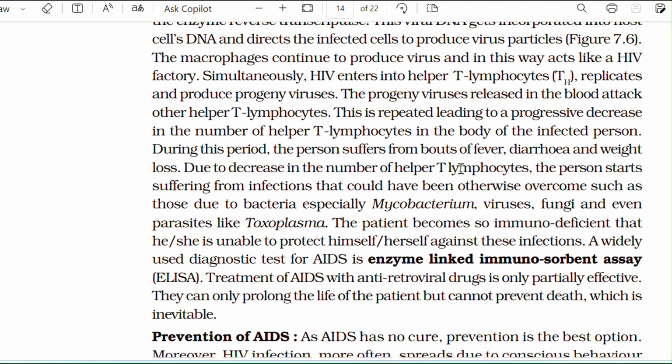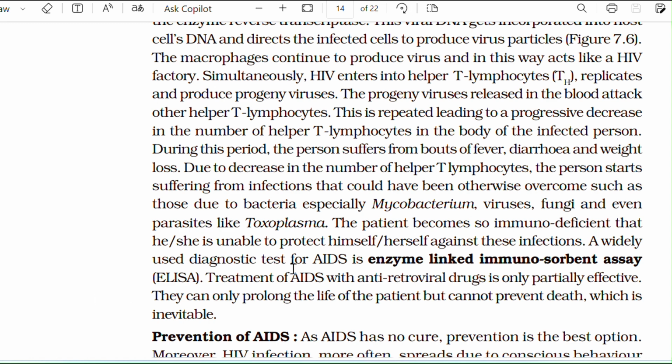Due to the decrease in the number of helper T lymphocytes, the person starts suffering from infections that could have been otherwise overcome, such as those due to bacteria, especially mycobacteria, viruses, fungi, and parasites like toxoplasma. The patient becomes so immune deficient that she or he is unable to protect themselves against these infections.